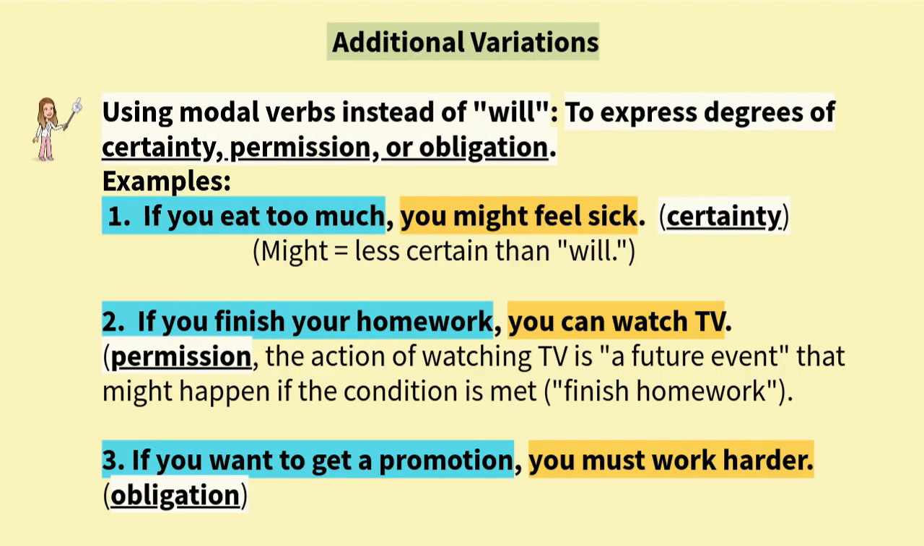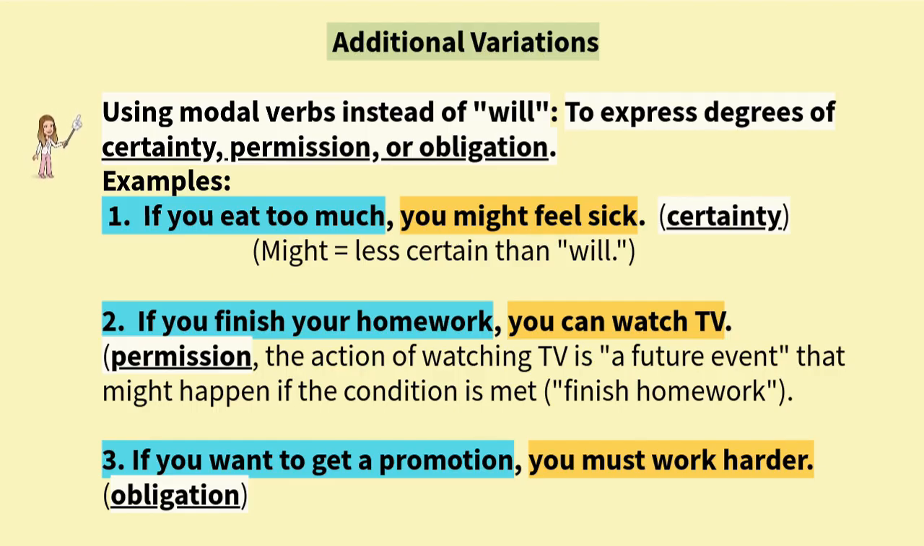There are some variations to the standard form we introduced in this lesson. Number 1, using modal verbs instead of will to express degrees of certainty, permission, or obligation. For example, if you eat too much, you might feel sick. Might is less certain than will. We want to say that if you eat too much, there is a possibility that you will feel sick. Will is used when we are certain that something will happen.